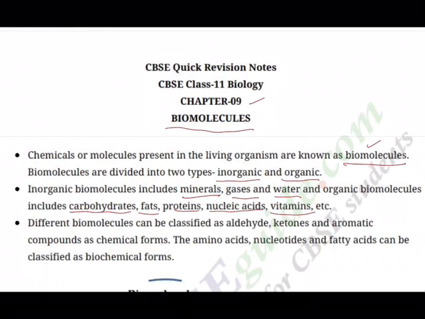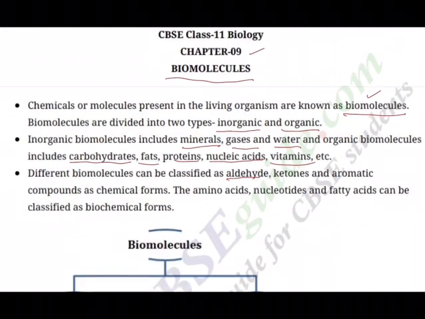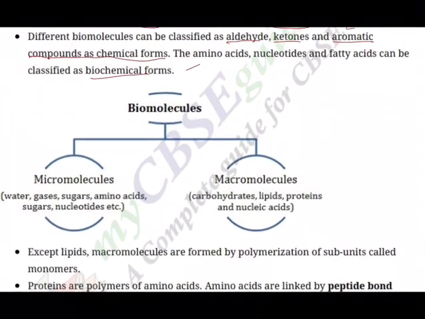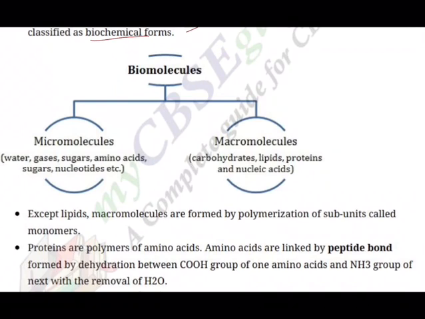So different biomolecules can be classified based on the functional group. I am sure you must be studying in your chemistry functional groups: aldehyde, CHO, ketones, C double bond O, aromatic compounds, named for aroma, nice smell, good smell. So the amino acids, nucleotides and fatty acids can be classified as biochemical forms.